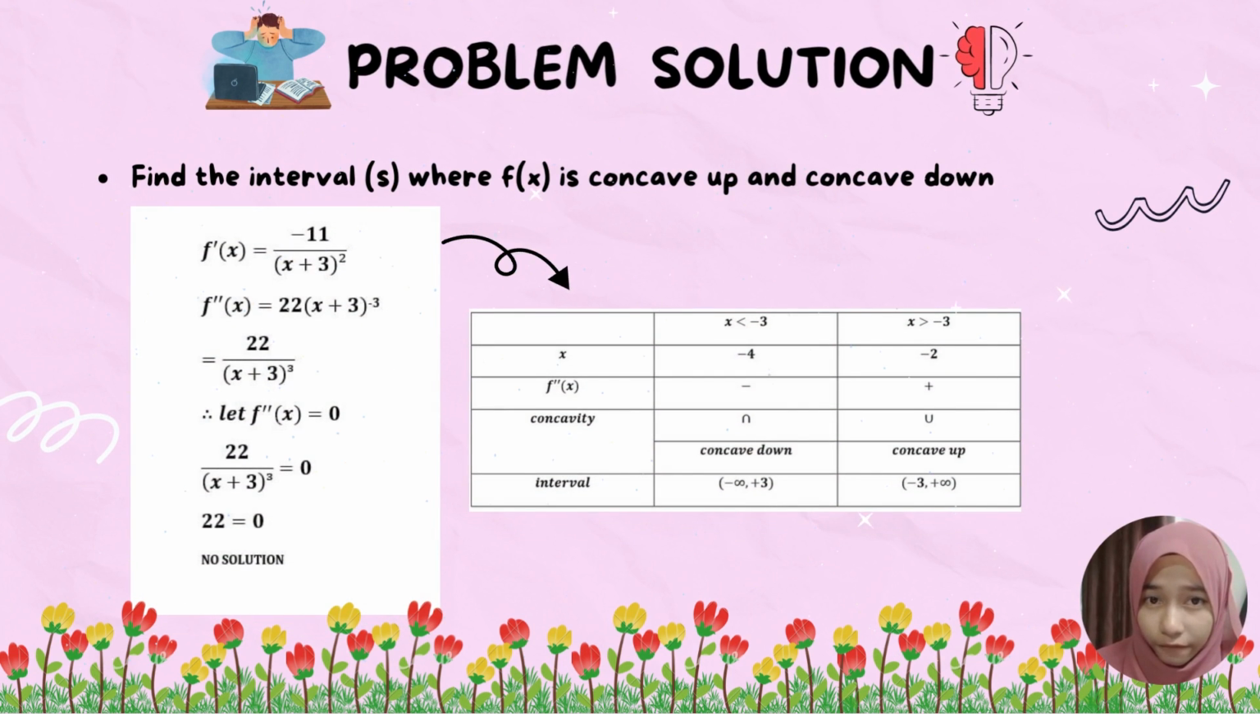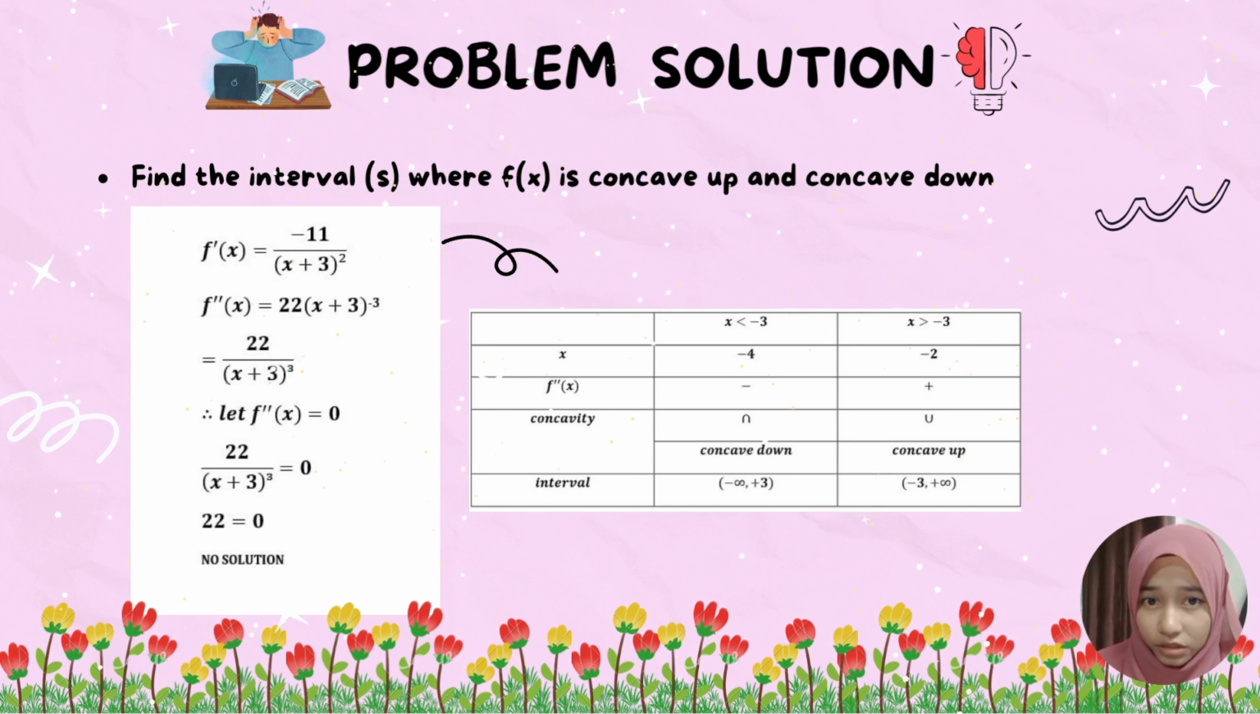So now we will find the intervals where f(x) is concave up or down. As we know, f'(x) is equal to -11 over (x plus 3) to the power of 2. Then we will get f''(x) equal to 22 over (x plus 3) to the power of 3. We need to let f''(x) equal 0, so the equation becomes 22 equal to 0. There's no solution.